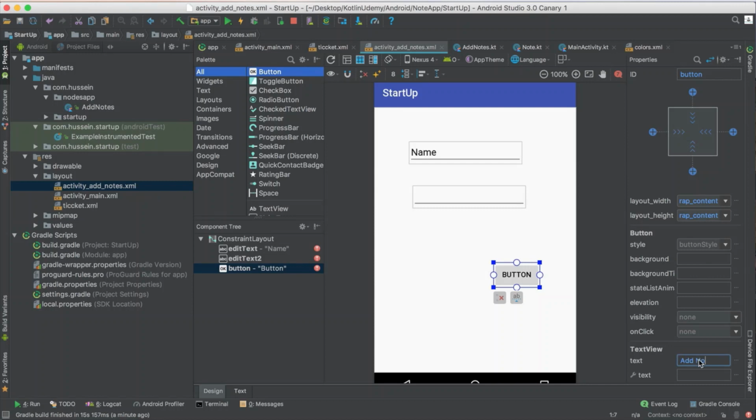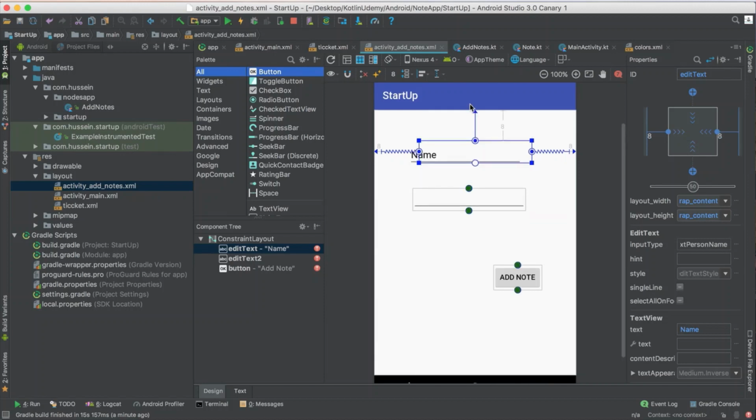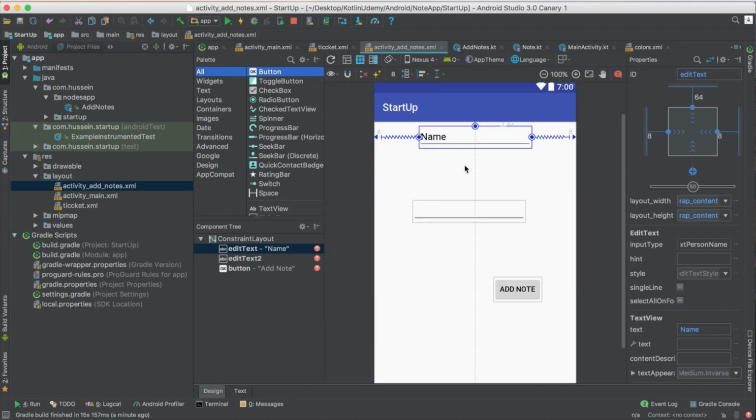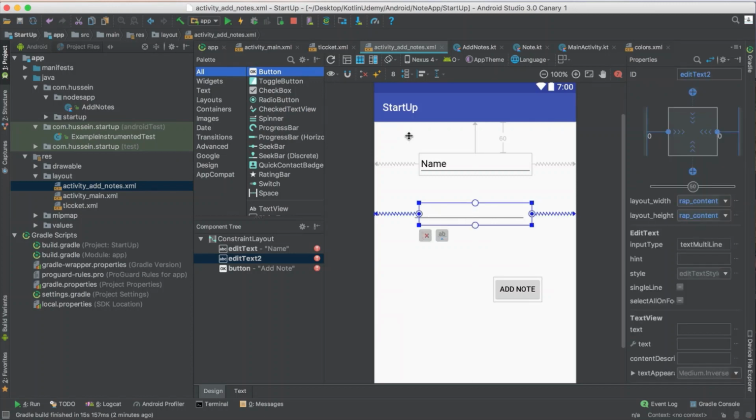Okay, let me just make my constraints. So this is my first one, add a constraint here, and a constraint here. Okay, just let me move it down. Yeah, that's good. Oops, what's the error? No, that's okay. So now what about this one? Also, I just move it back. He just added two of them because they're already active.